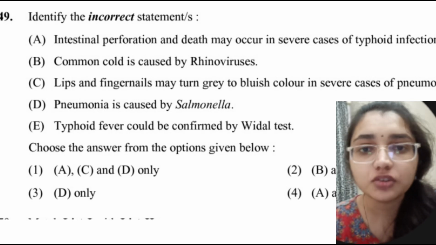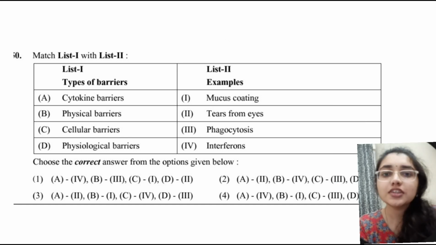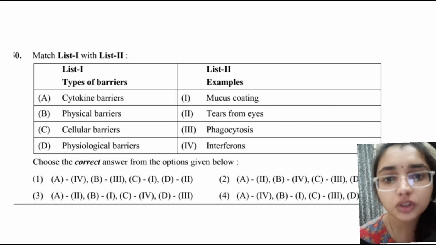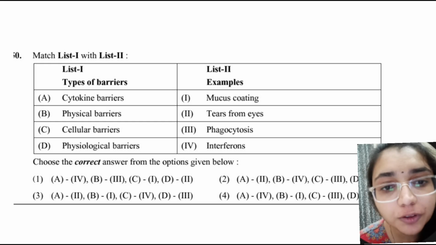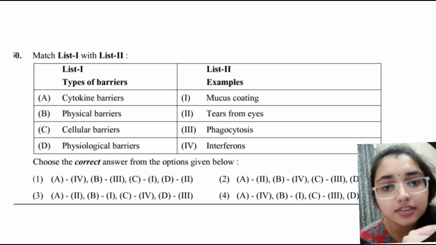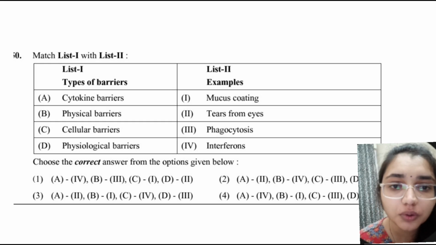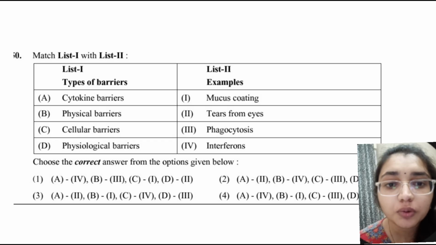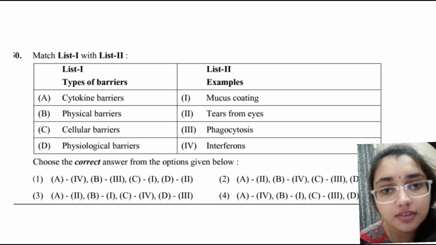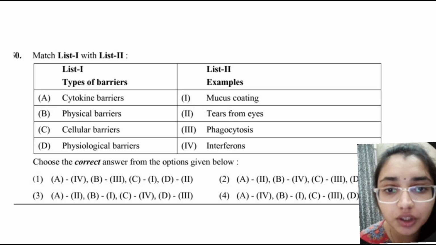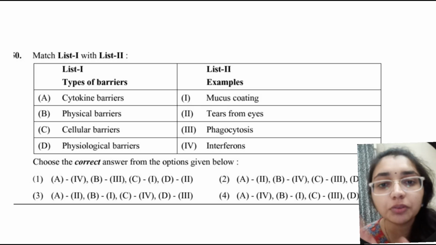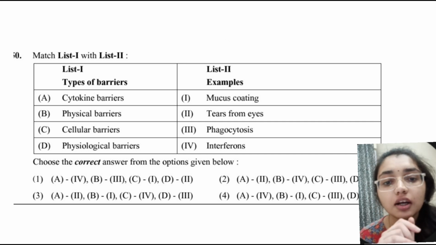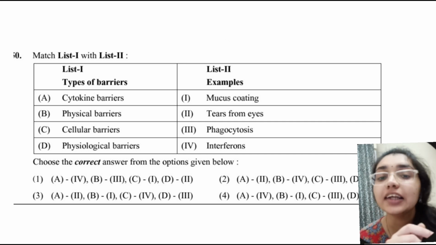Now moving on to the next question. So this is the last question, the 50th question. Here for the cytokinin barrier, we have to tell which example it matches. Is it mucus coating? No. Tears from eyes? No. Is it a physical barrier? No. The mucus coating is a physical barrier. So B is pairing with 1. Now let's see which option is showing B pairing with 1. Here we can see options 3 and 4. These are the options from which we will select the correct answer.